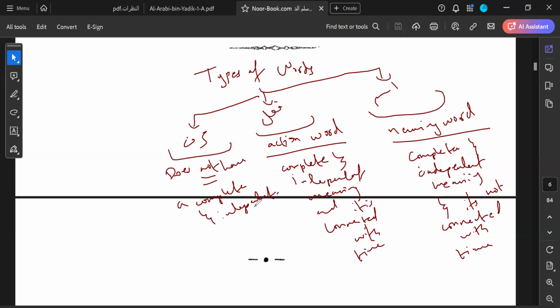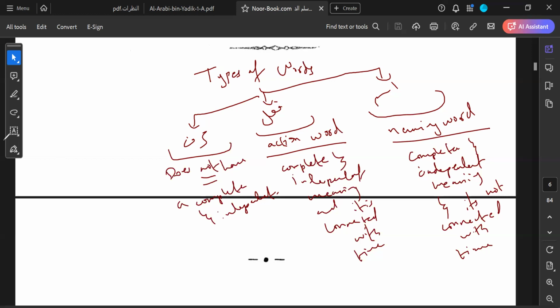Does it mean on? Does it mean in? We won't know until we put it in a sentence. Ila, ala. These are huruf, these are particles. We won't know what they mean until we put them in a sentence. On their own, they do not have a complete and independent meaning.